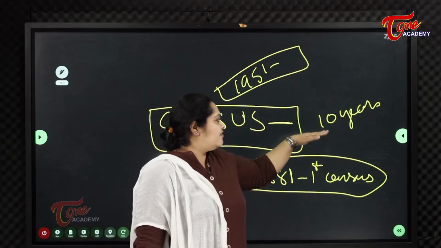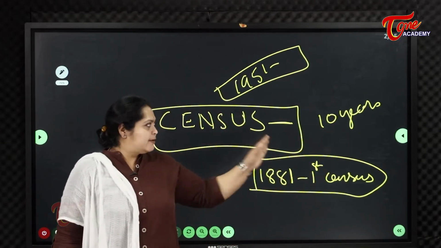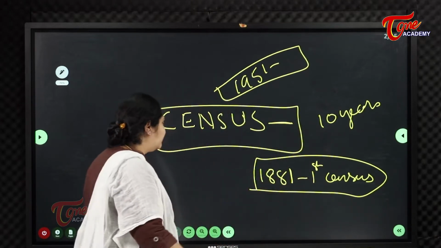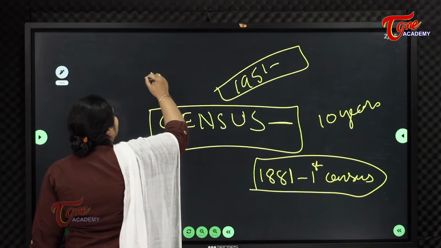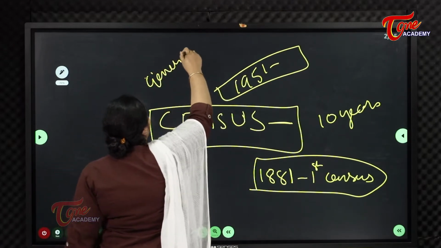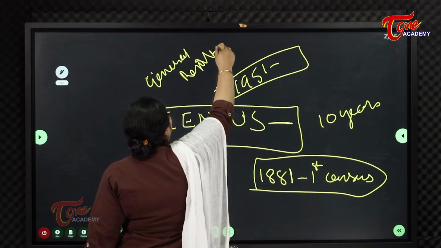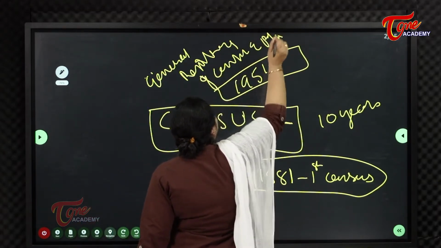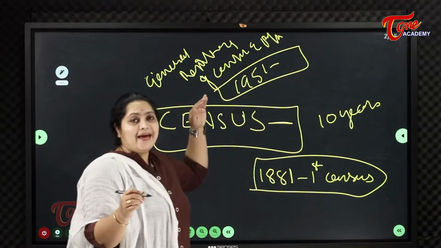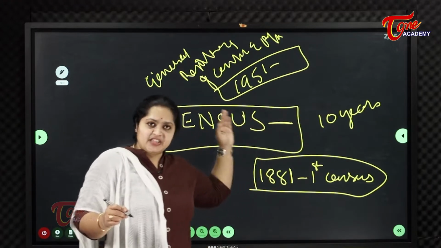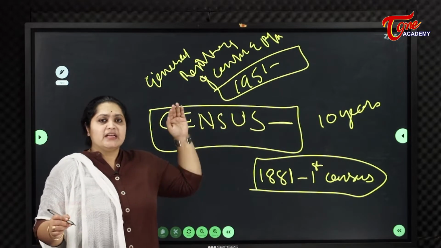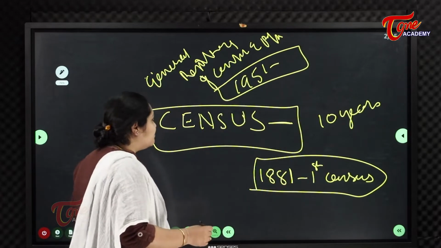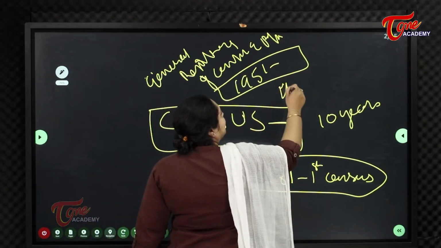For every 10 years, we have a registrar for census, called the Registrar General of Census and Population. Who heads the census department? The Registrar heads the census department. Which ministry does the department of census come under? It comes under the Ministry of Home Affairs.